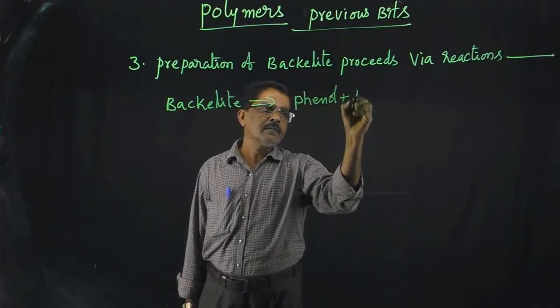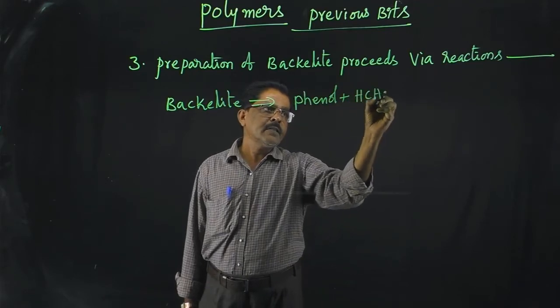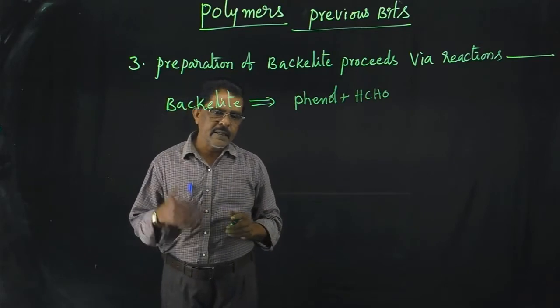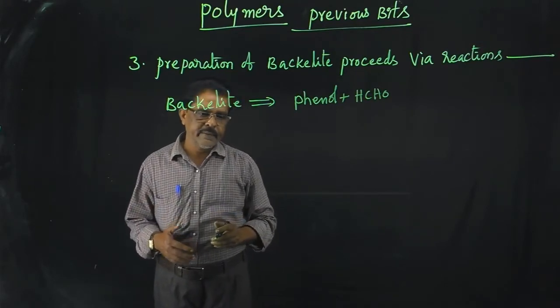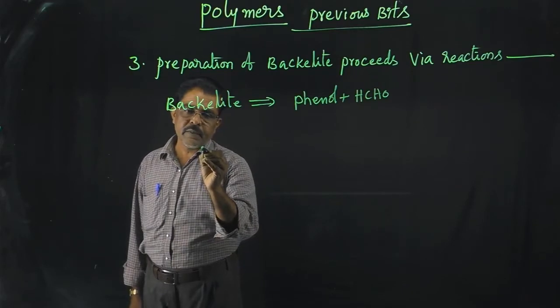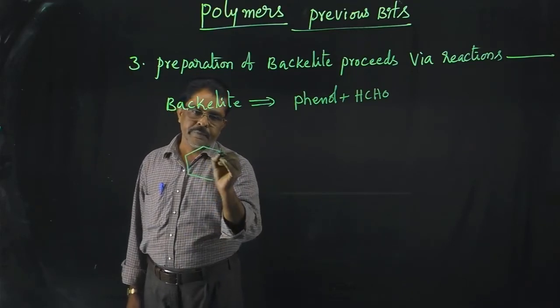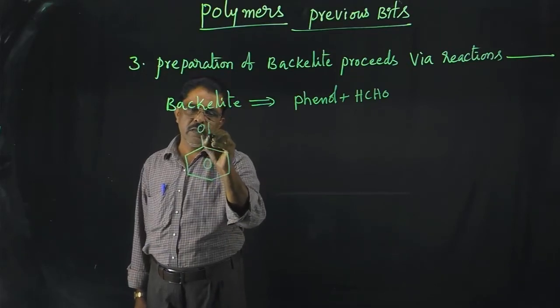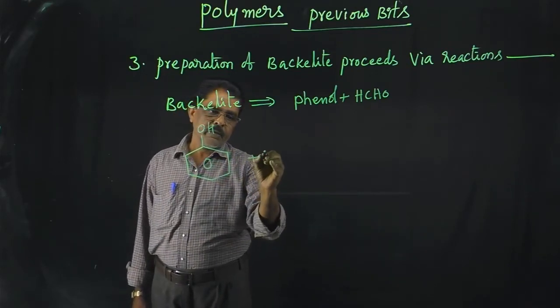These two compounds are subjected to polymerization, and then we get bakelite. So what type of reaction takes place between phenol and formaldehyde? Here this one is your phenol and